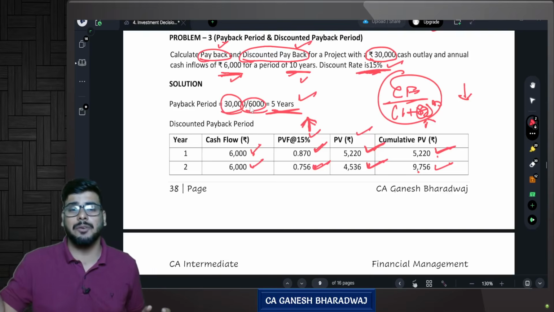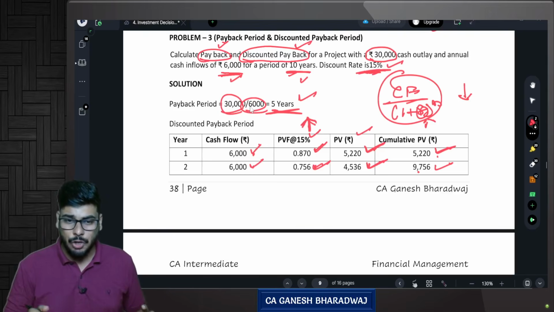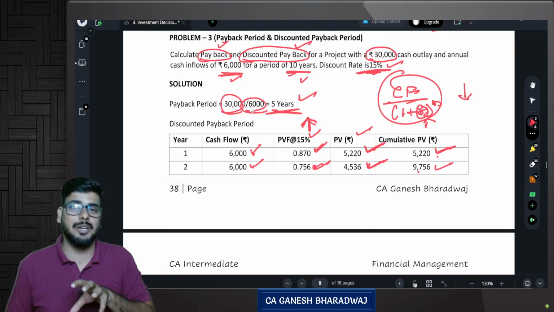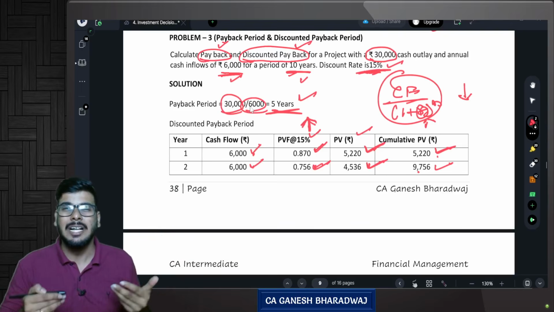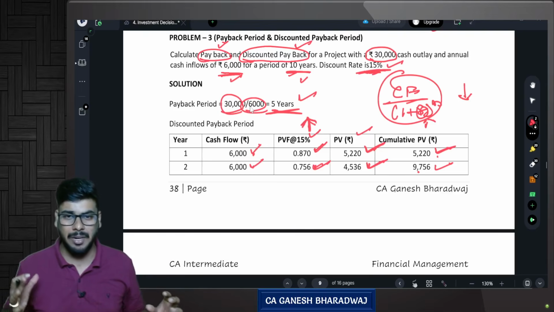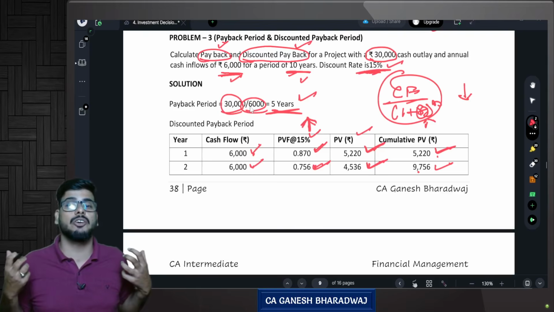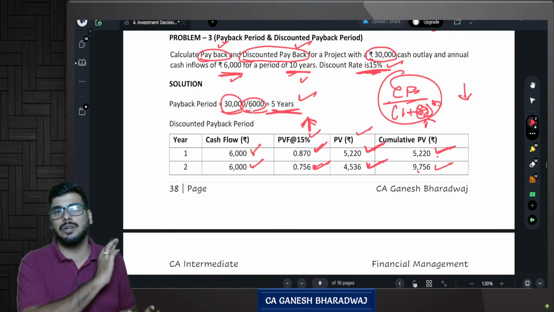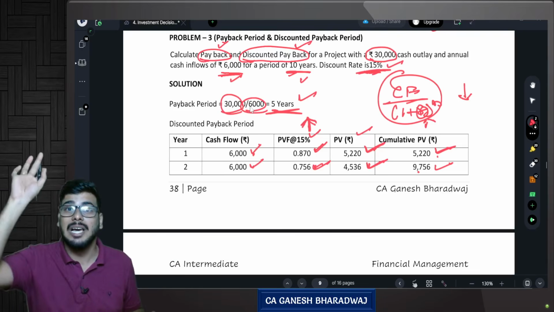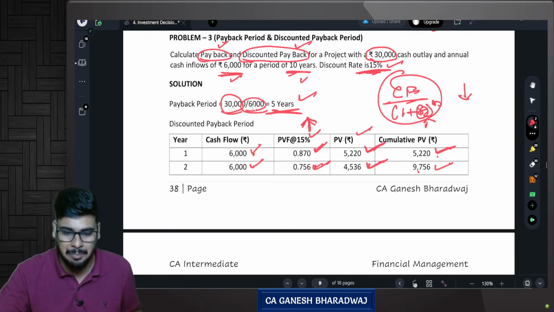So like this, you will compute for multiple projects or multiple machines. You will compute the payback period and discounted payback period. So if you're going by payback period or discounted payback period, you will go for that particular machine or that particular investment alternative that has a relatively lesser payback period or lesser discounted payback period. Why? Because lesser payback or lesser discounted payback period means what? You are able to recover your initial investment quickly. Are you clear with this? So payback periods, whether discounted or not discounted, always remember, lesser the better. Are you clear with this? As simple as that, guys.